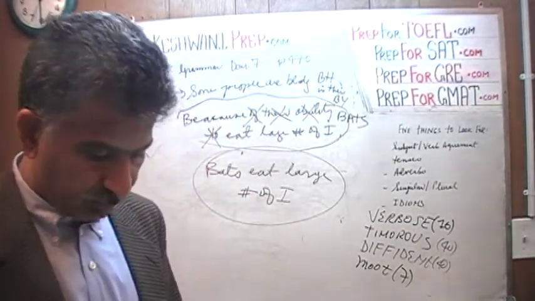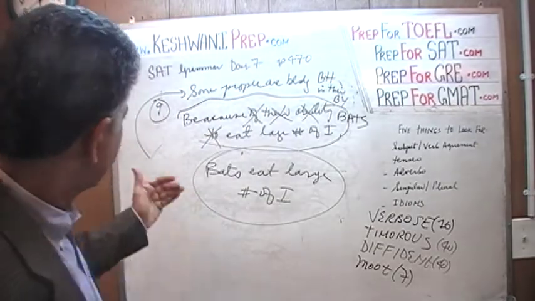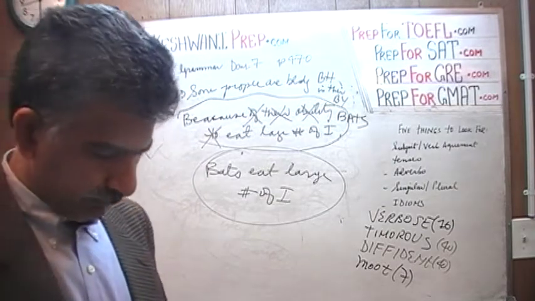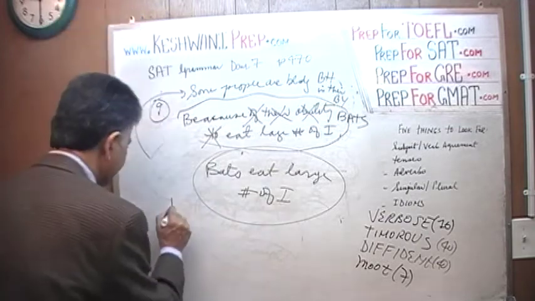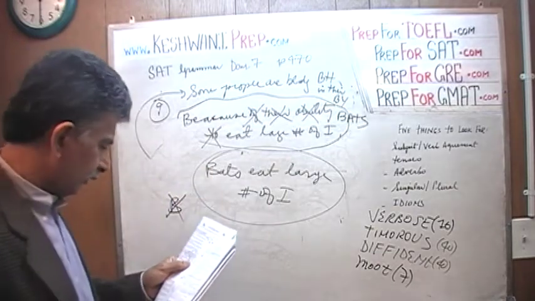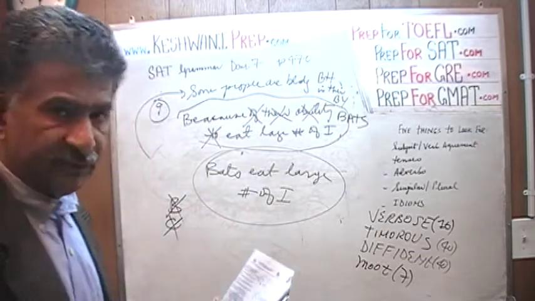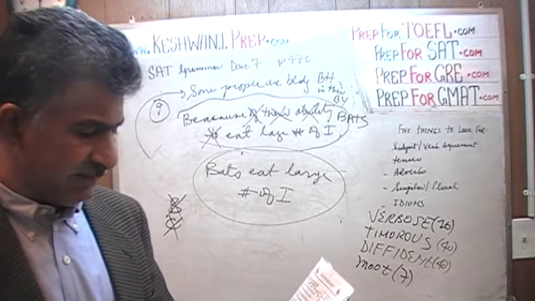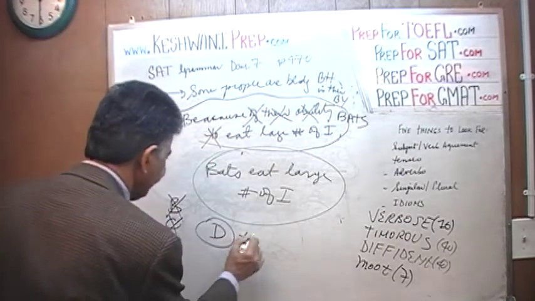That's not the answer. We're going to look for something that comes closest to it. What we're claiming is that it has to start out like this: Some people are building. There is no point in reading B because B does not start out with some people. B is not the answer. A, of course, is not the answer because we're changing it. C does not start out with some people are building, because C starts out with because. E does not start out with some people. The answer is D. That's it.